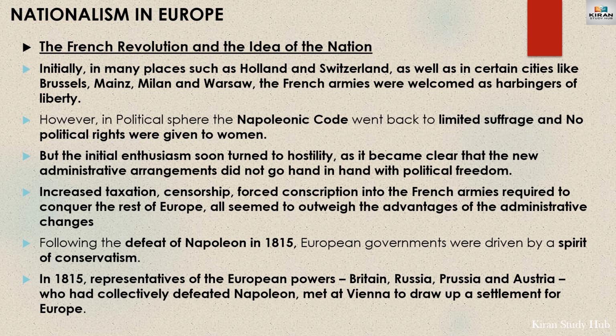Hence, some of the European powers such as Britain, Russia, Prussia and Austria finally defeated Napoleon in the Battle of Waterloo in the year 1815, and finally established the conservative rule, or monarchy rule, back in France and in other regions of Europe.